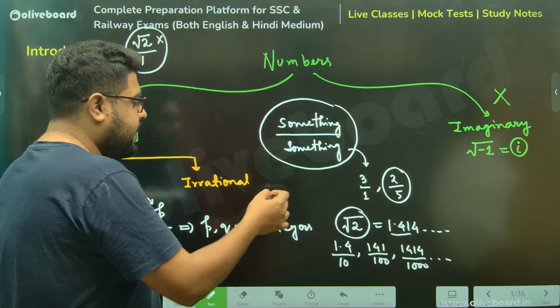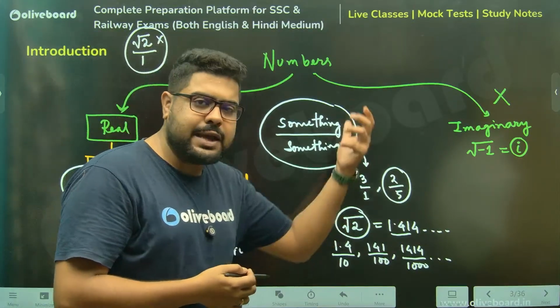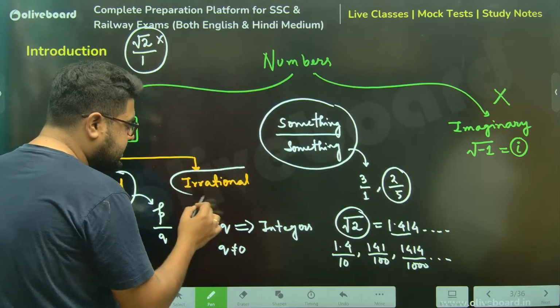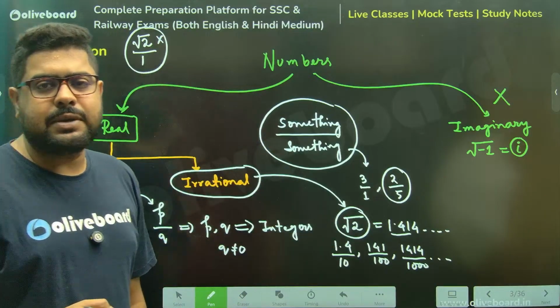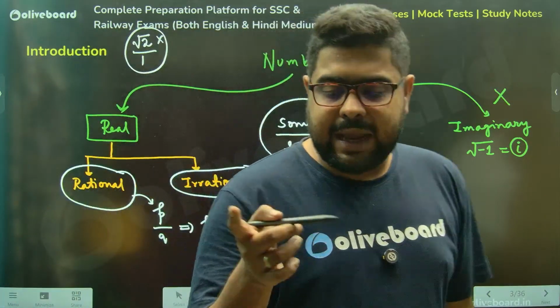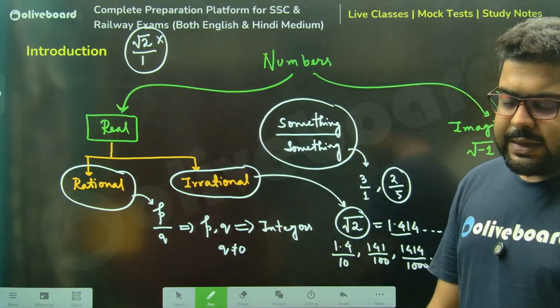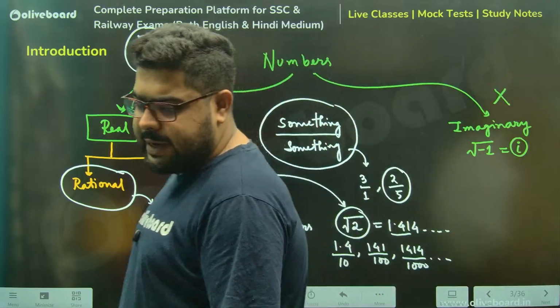So these types of numbers, no matter how much we try, I cannot write as something by something. These are called your irrational numbers, meaning those numbers which cannot be written in this P by Q format. Clear, everybody? Everybody clear, sir?